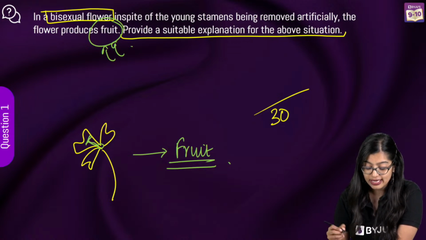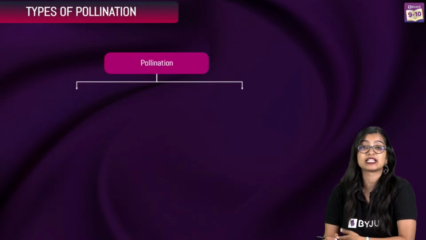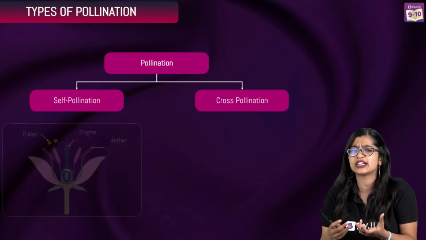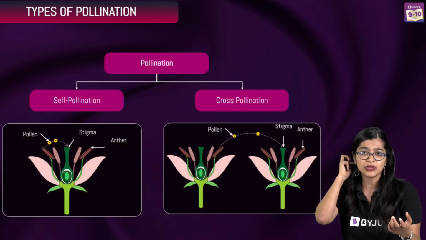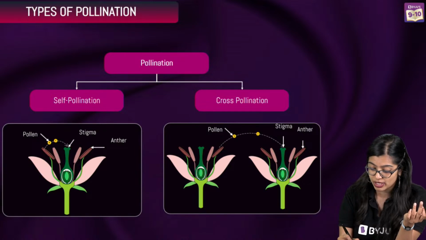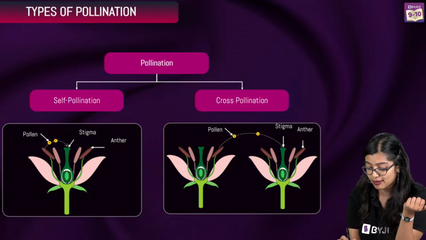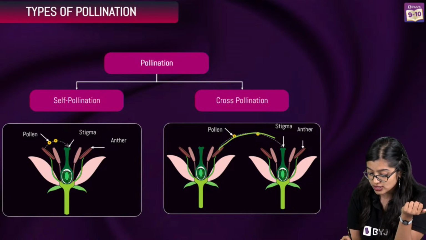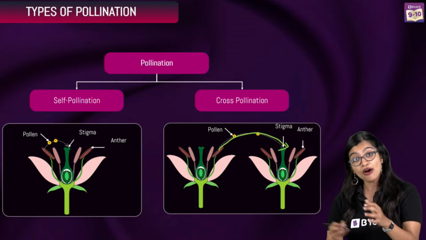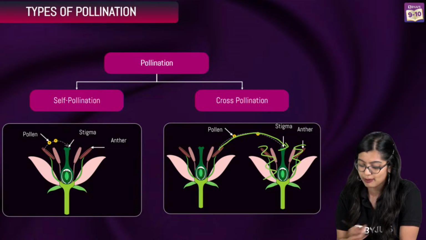So now we know that if there's a bisexual flower, they have not specified that it's undergoing only self-pollination. There has been no mention of it, right? So even though the stamen has been removed, there are chances that pollen from another stamen can be transferred to the stigma of this flower which has no stamens, right?